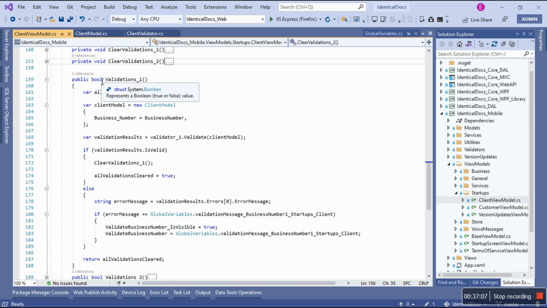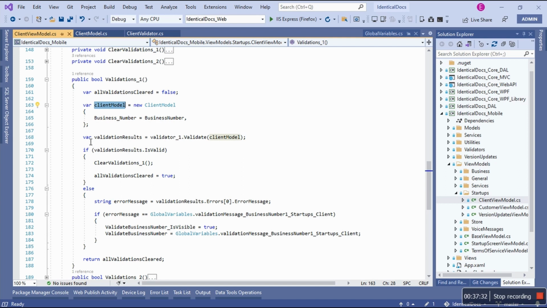Okay, so this guy returns a boolean, validation number 1. So I'm saying all validations cleared. I'm asking, are all validations cleared? By default, it's false, like we know, right? That's what's going to be returned eventually. Then I'm going to say, okay, we're going to validate that client model, particularly for business number. See my naming convention?